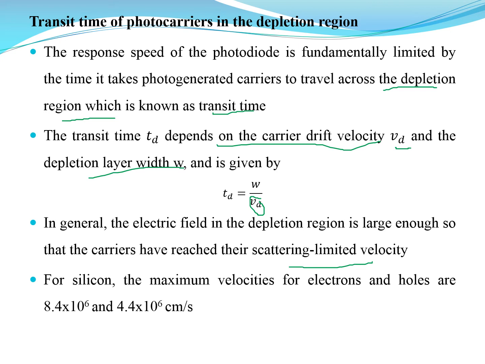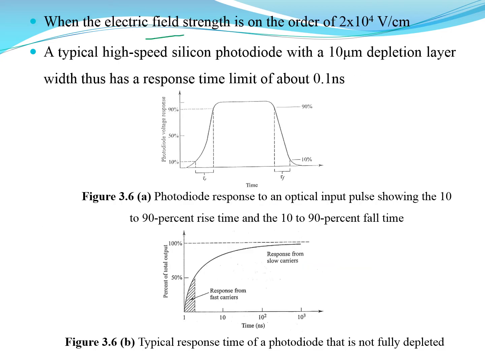For silicon, the maximum velocities for electrons and holes are given by these two: 8.4 into 10 power 6 centimeters per second and 4.4 into 10 power 6 centimeters per second. Then, when the electric field strength is on the order of 2 into 10 power 4 volts per centimeter, if I consider a high speed silicon photodiode, it has a 10 micrometer depletion layer width and a response time of about 0.1 nanoseconds. So it has a very good response time. And this is how we measure the rise time and fall time of any device. The same thing is used here.